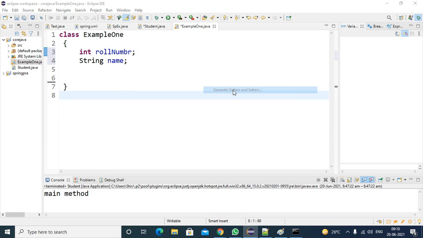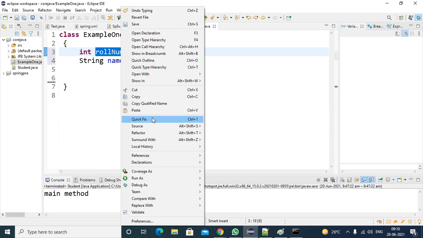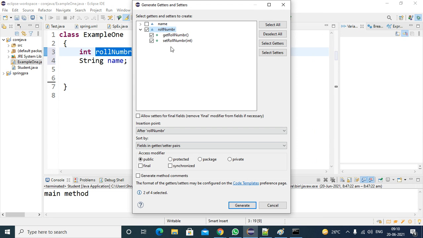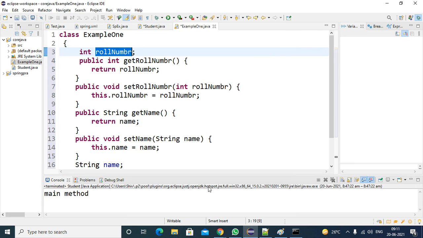I am clicking on this one. It is asking whether I want it only for roll number. I want it for name also. So generate. See here, it added four methods.